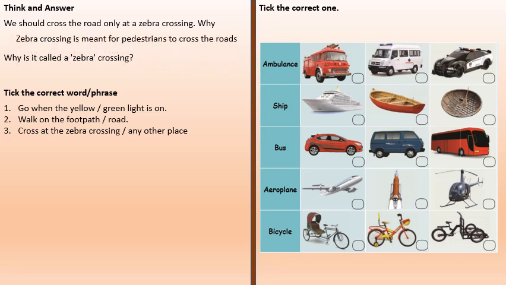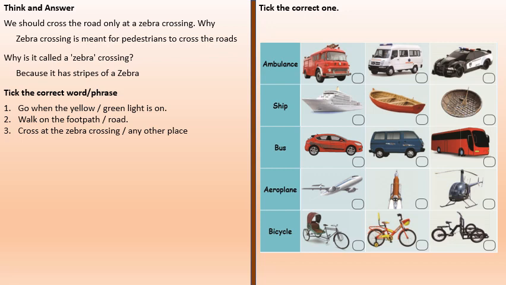Think and answer. We should cross the road only at a zebra crossing. Why? It is meant for pedestrians to cross the road. Why is it called a zebra crossing? Because it has stripes like a zebra.